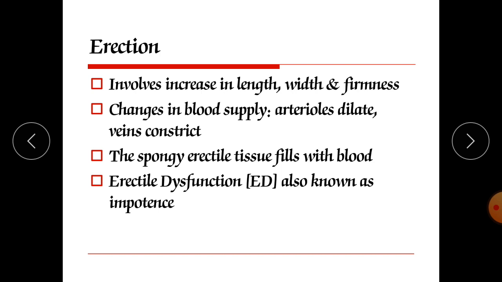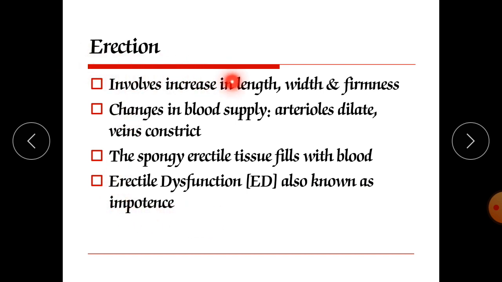Erection involves an increase in length, width and firmness. It changes the blood supply: arterioles dilate and veins constrict. So whenever an erection occurs, the penis has a high blood supply, and there is relaxation of the penile muscle and also of the blood vessels, due to which the blood vessels are filled with blood. The spongy erectile tissue fills with blood. Erectile dysfunction is also known as impotence.